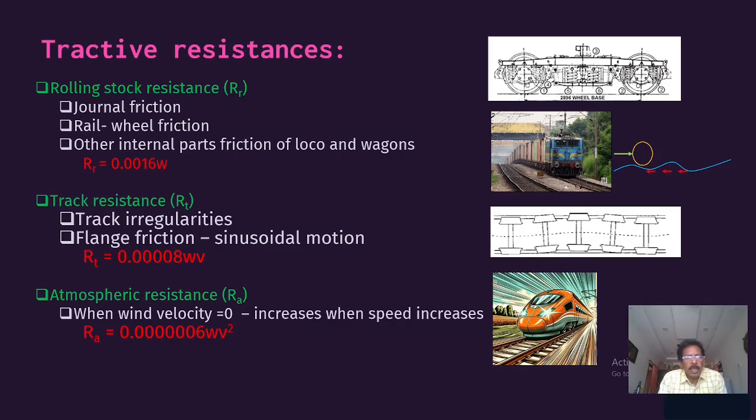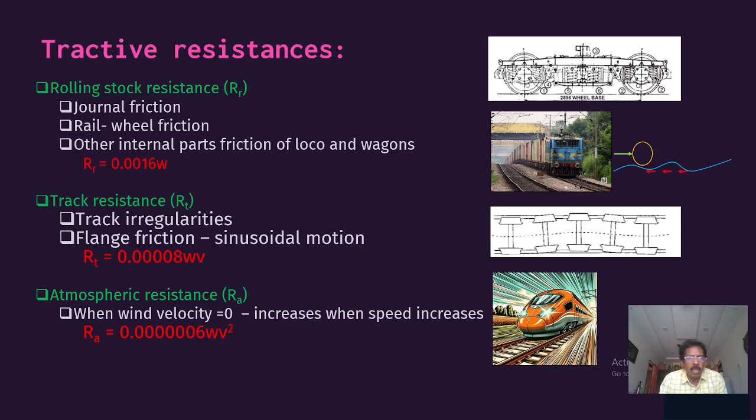Earlier we have seen the hauling capacity of the locomotive, and based on that we can calculate how much load the particular locomotive can haul. But another thing is, while deciding the total load to be carried by the particular loco, we have to consider the other resistances, because the entire formation is in loaded condition on the rail.